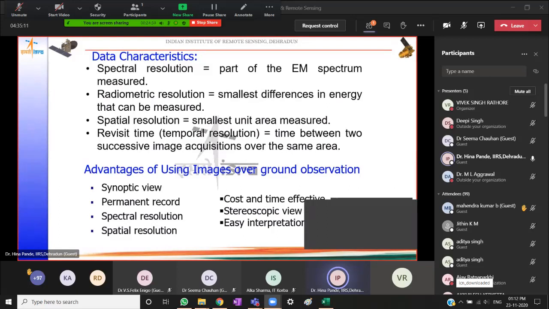Then comes radiometric resolution. This defines the smallest difference in energy that can be measured, meaning that if there are small differences in energy being reflected in adjacent pixels, is the sensor sensitive to measuring these small differences?